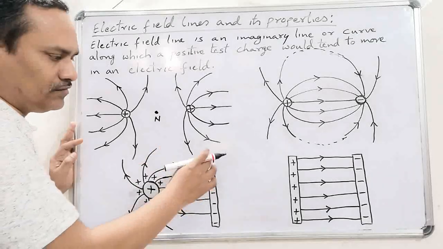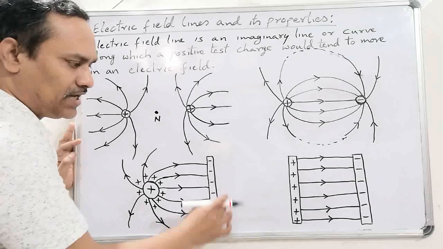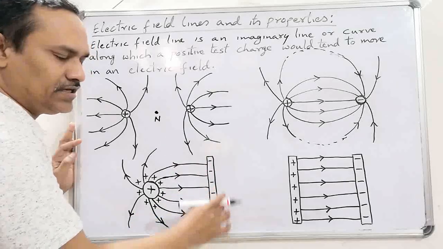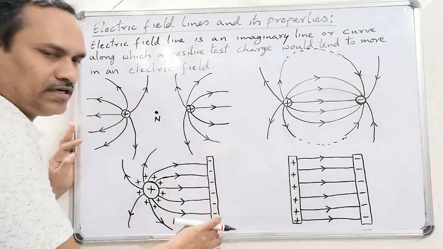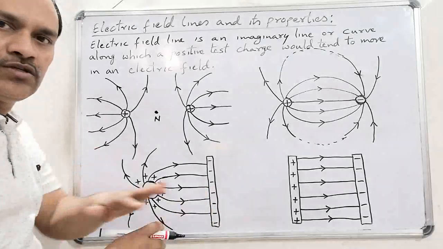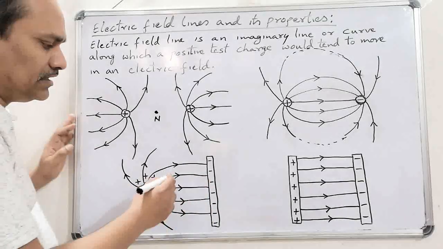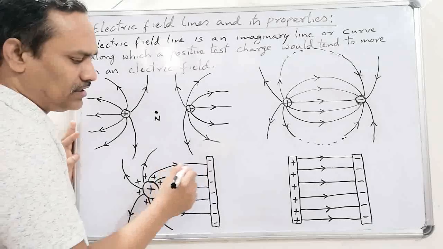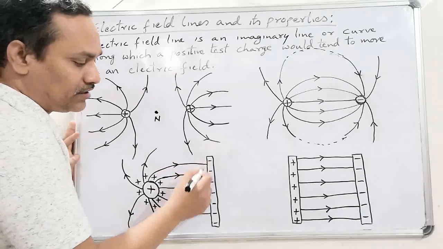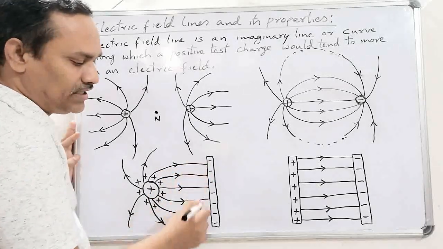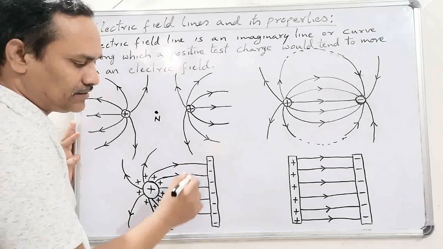This plane sheet has a uniform charge on it, that means the charge spreads uniformly on its surface. That's why the field lines at a point closer to it are parallel to each other.